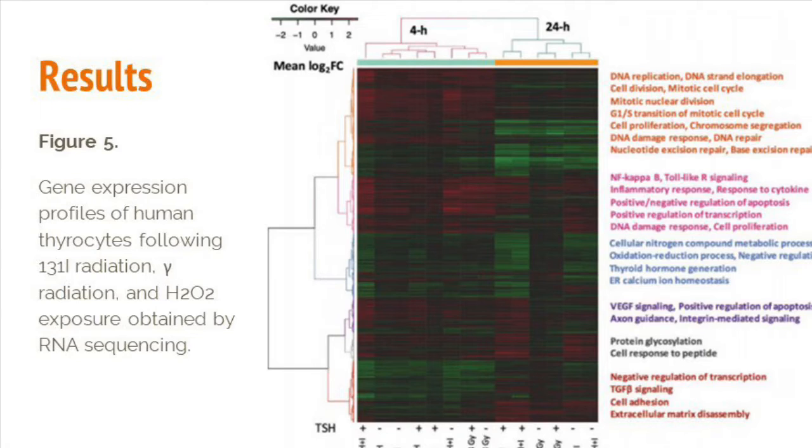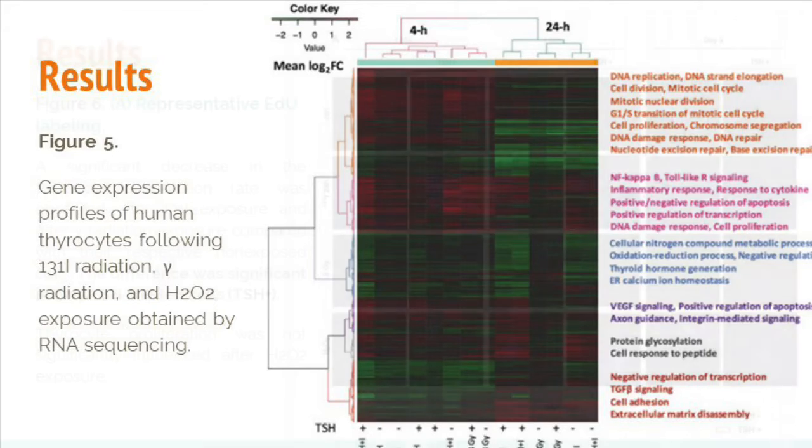Figure 5 shows the gene expression. This is read by software, but we can see that it is divided into two different time lapses. It shows that the influence of TSH was most evident in the 24-hour lapse. It also showed that the 4-hour response included alteration in the expression of genes involved in apoptosis, inflammatory response, and cell adhesion. And the 24-hour response included alteration in the expression of genes involved in DNA replication, regulation of the mitotic cycle, cell proliferation, apoptosis, and DNA repair.